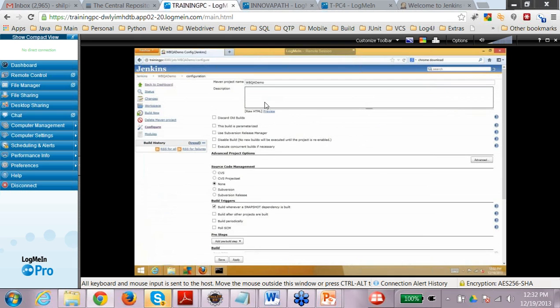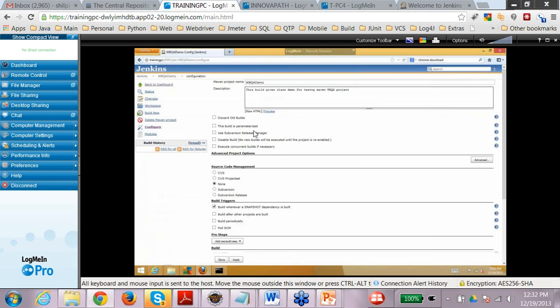You will see different configuration. You can give a description. You can give any kind of a description there, and you can choose.